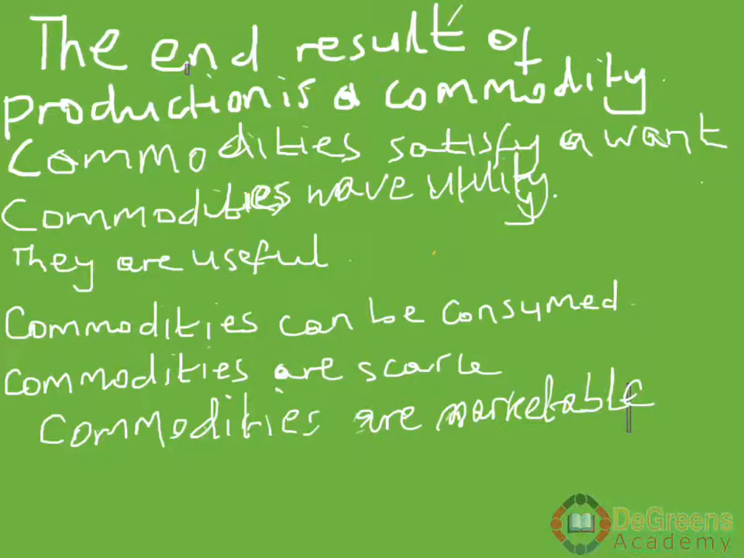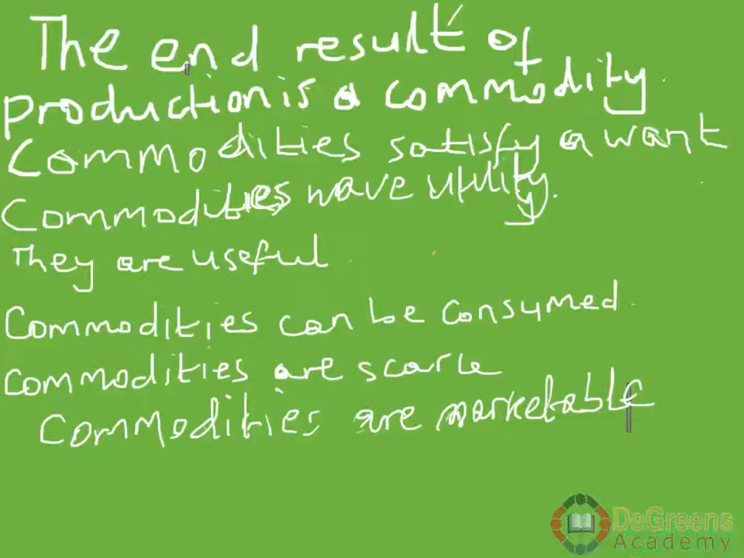Economics Form 1, Lesson 10, Commodity. So, look at these items on the cover page. These are commodities. These are items that have been produced. The cow has been produced in a farm, and the computer has been produced in a laboratory for computers. So commodity, the end result of production is a commodity.